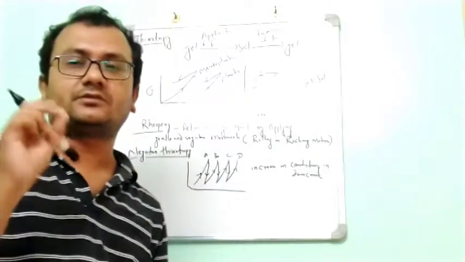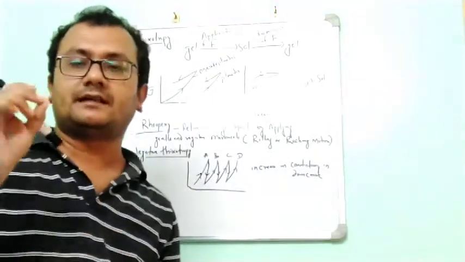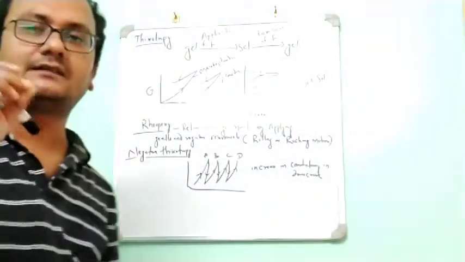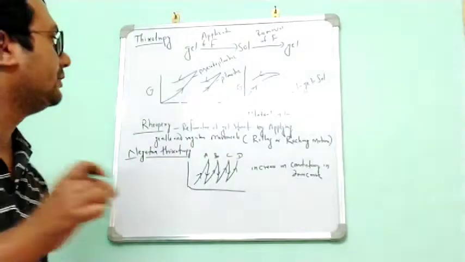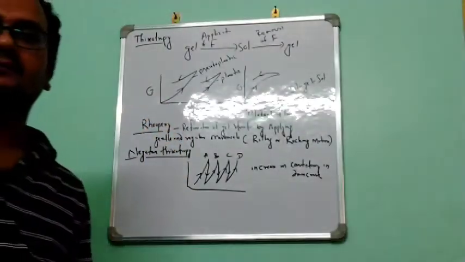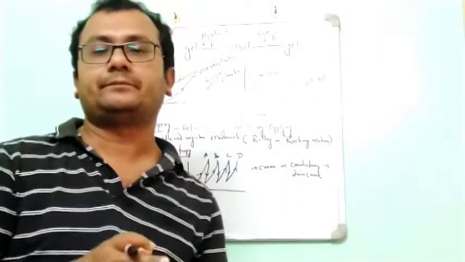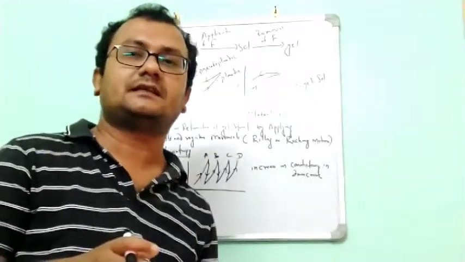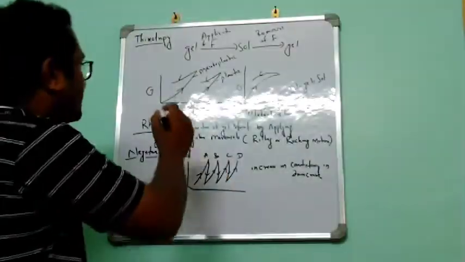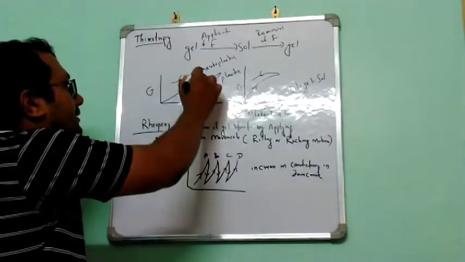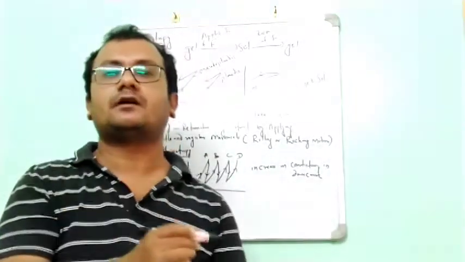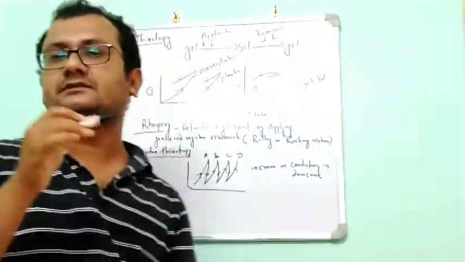In thixotropy, generally in case of non-Newtonian flow, when we have applied a shearing stress, as I already told you, the rate of shear will also change after some time. But in normal cases, it will recover to its original position. Suppose we have applied shearing stress here, automatically in the same way it should come back, along the same curve by which we applied the shearing stress.